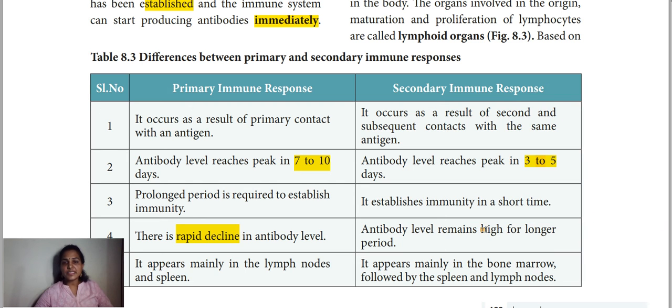In the secondary response, antibody level remains high for a longer period because it has an experience. It will keep the memory. The primary response appears mainly in the lymph nodes and spleen. The secondary response appears mainly in the bone marrow, followed by spleen and lymph nodes. Not only the spleen and lymph nodes, but mainly it appears in bone marrow. So these are the differences between primary and secondary immune response.